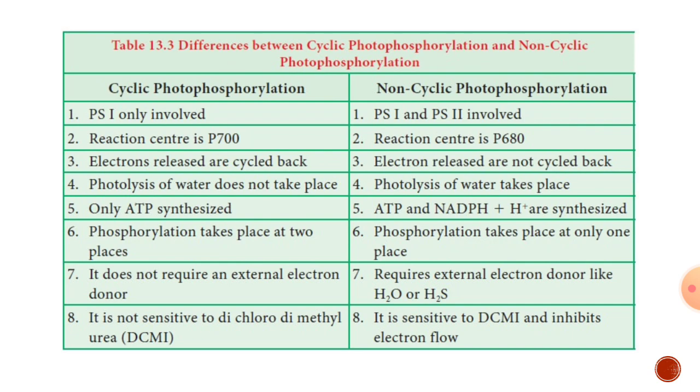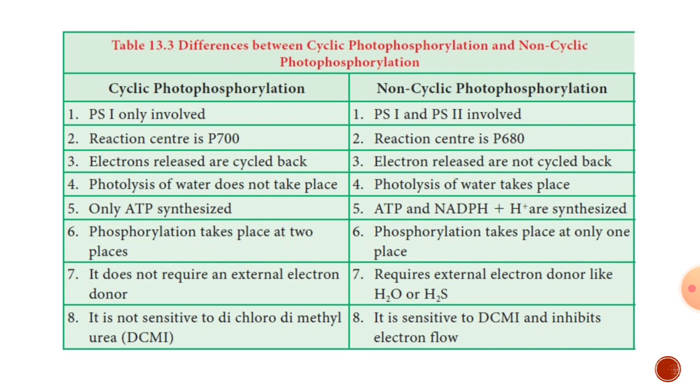In cyclic photophosphorylation, there is no requirement of an external electron donor. Actually, photosystem 1 is activated by the solar energy that is taken in the form of photons. But in non-cyclic photophosphorylation, for the continuous operation of photosystem 2 and indirectly photosystem 1, electrons must be supplied. That is done by the photolysis of water in the case of higher plants and H2S in the case of bacteria.